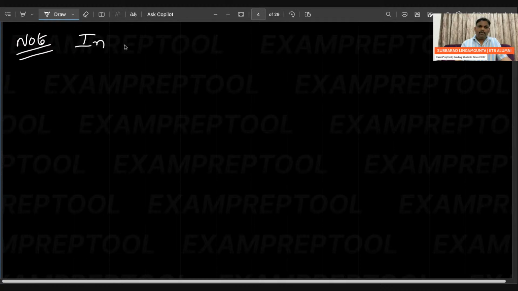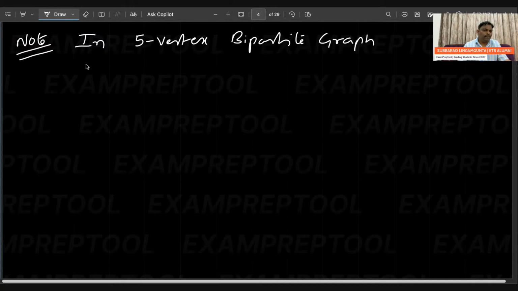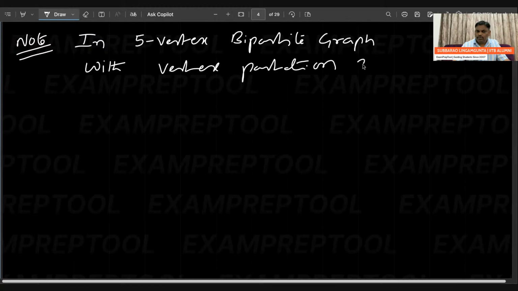In a 5 vertex bipartite graph with vertex partition 2 and 3.